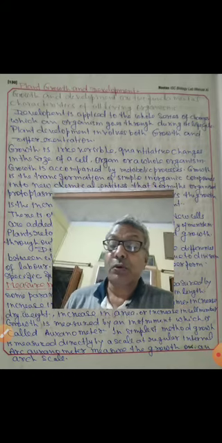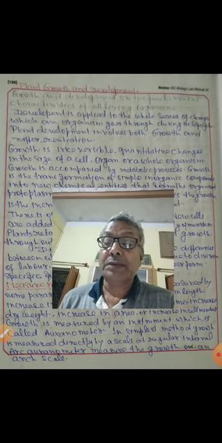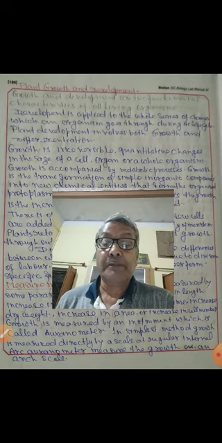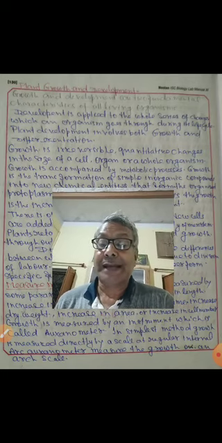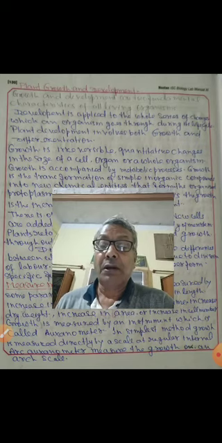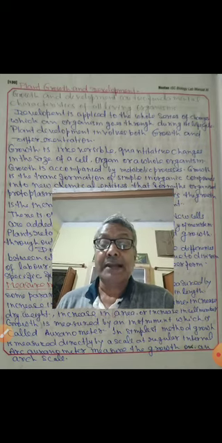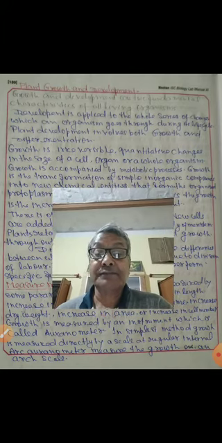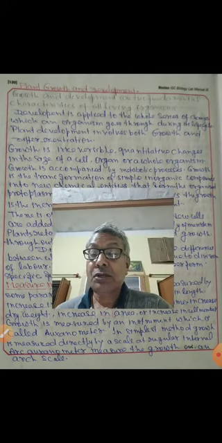Children, today I am going to teach you plant growth and development. Growth and development are two fundamental characteristics of all living organisms. Development is applied to the whole series of changes which an organism goes through during its life cycle. Plant development involves both growth and differentiation.